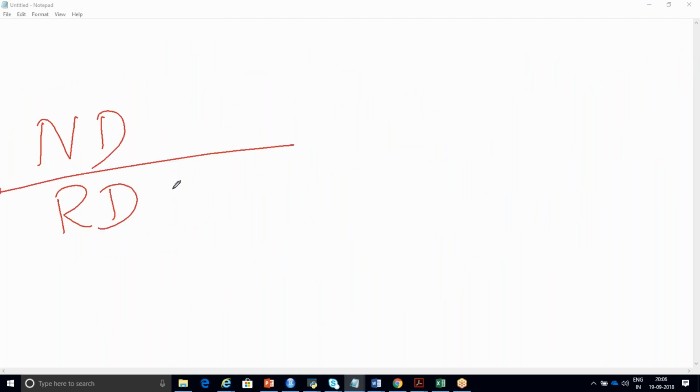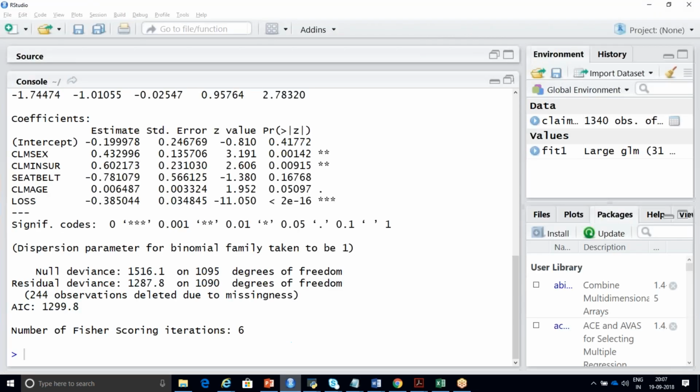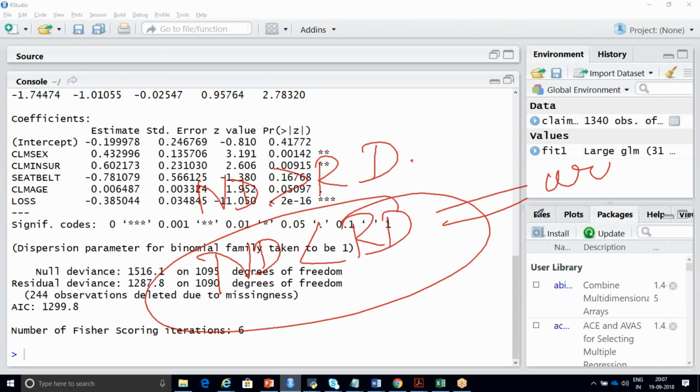Null deviance should always be greater than residual deviance. So if null deviance is less than residual deviance, this indicates that the input variables you are using are not correct. Is that clear for everyone?